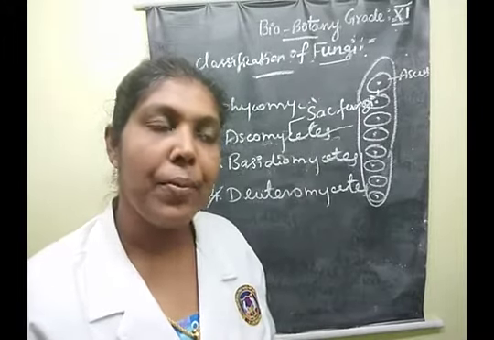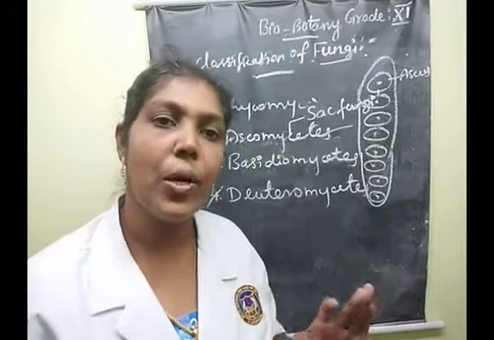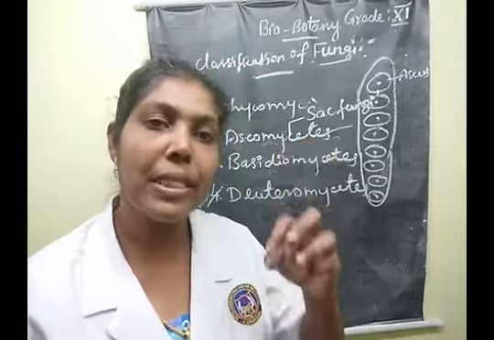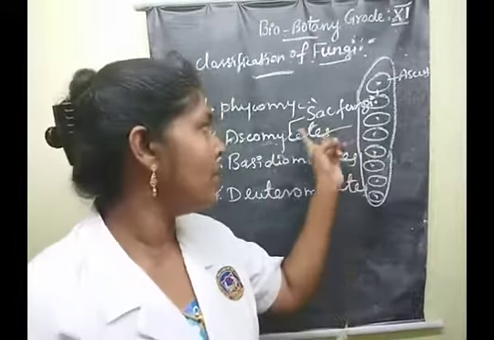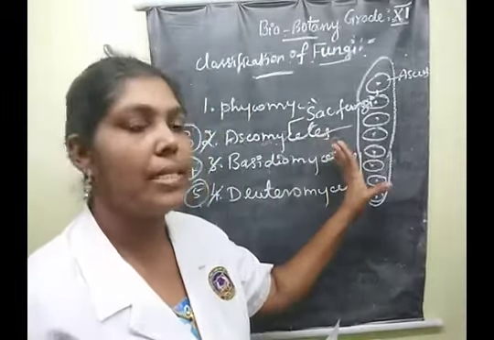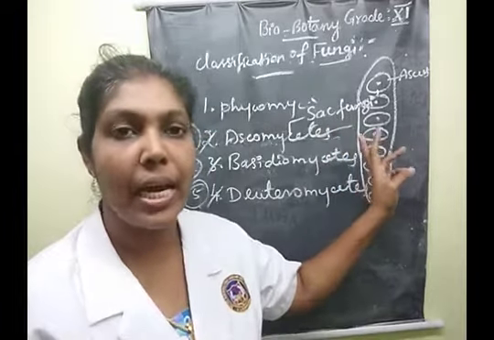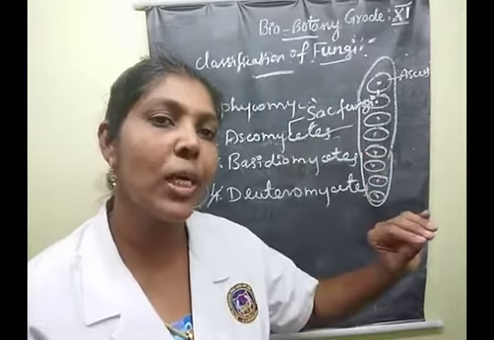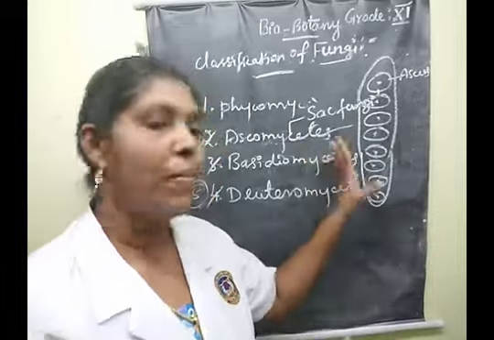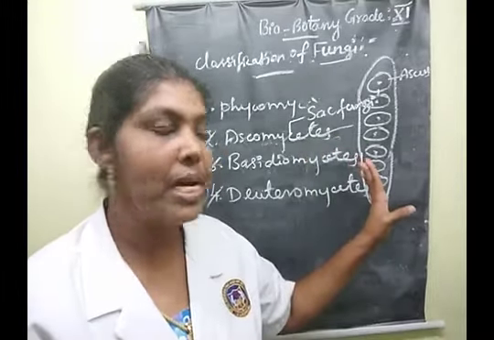Clear, children? Which class is called sac fungi, children? Ascomycetes. Don't forget. Okay, children? Yes.